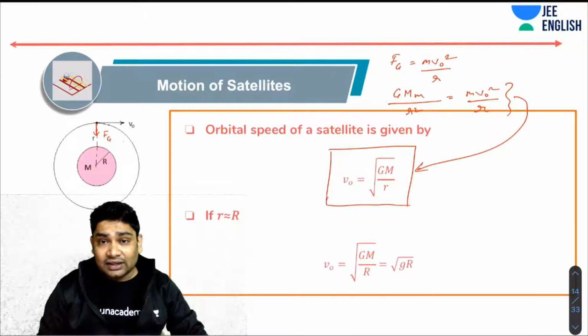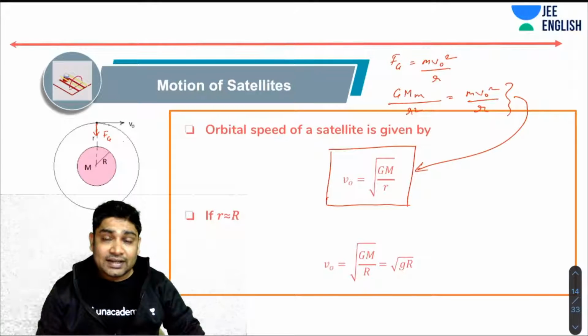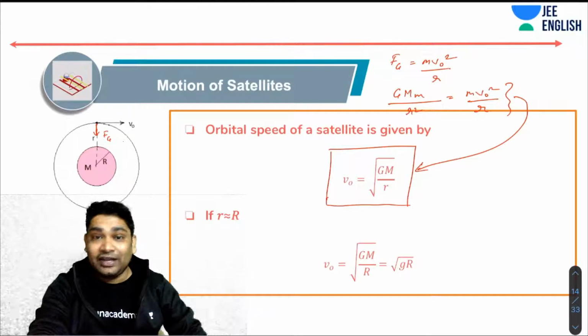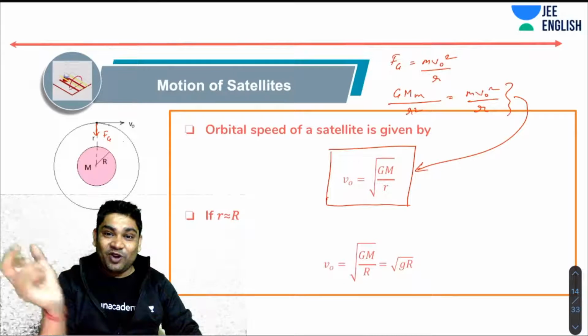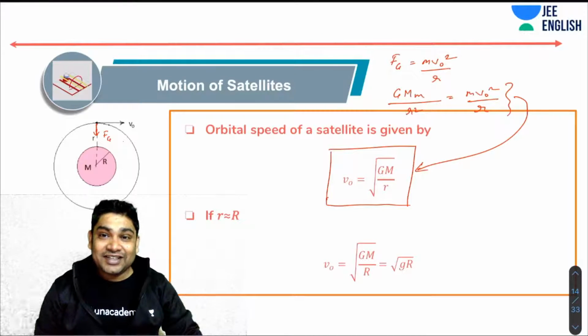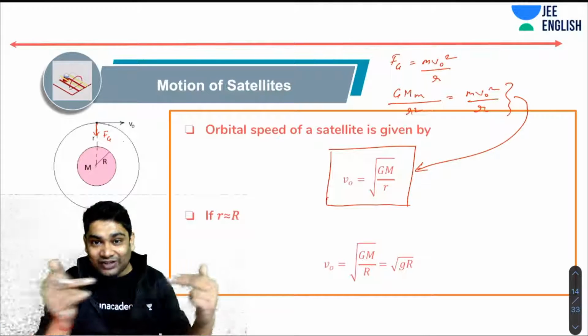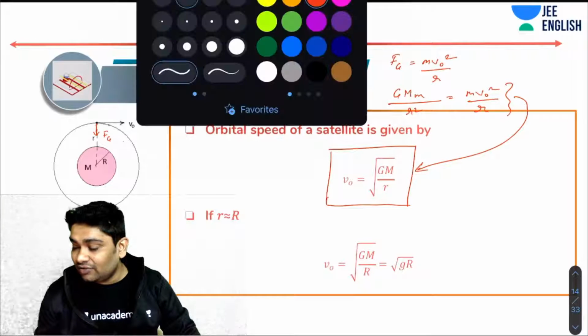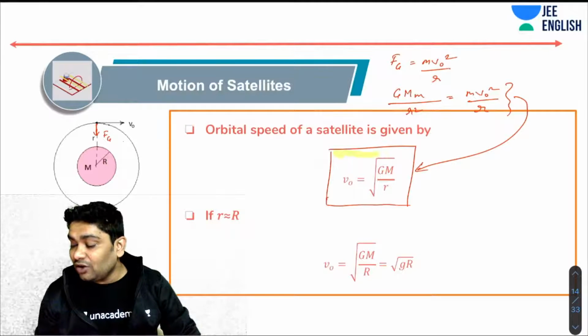You will notice one thing, that this orbital velocity is simply related to the radius of the orbit. It does not depend on the mass of the satellite. You can have a satellite of any mass. You can have the moon. You can have a tennis ball revolving in a certain radius. If the radius is the same, they both will have to move with the same velocity, or same speed rather. So remember this. This is a formula that we use very, very often. Very important formula.